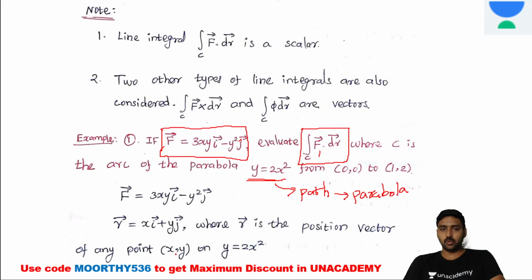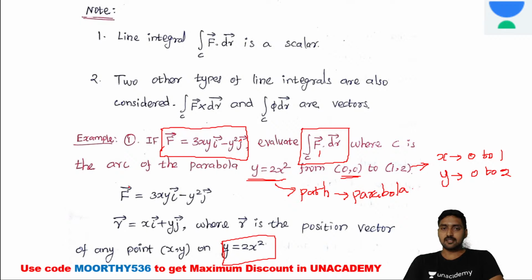This is the path, from point (0, 0) to (1, 2). What does it indicate? The x limit varies from 0 to 1, and the y limit varies from 0 to 2.